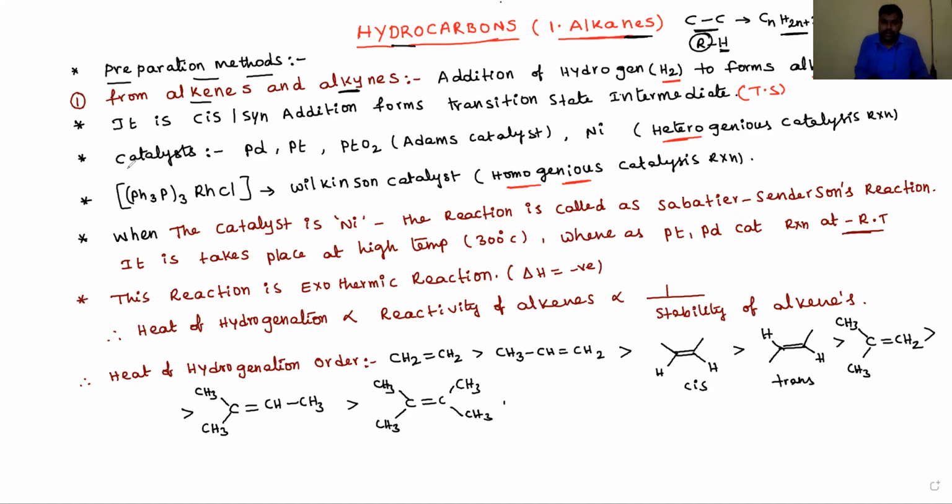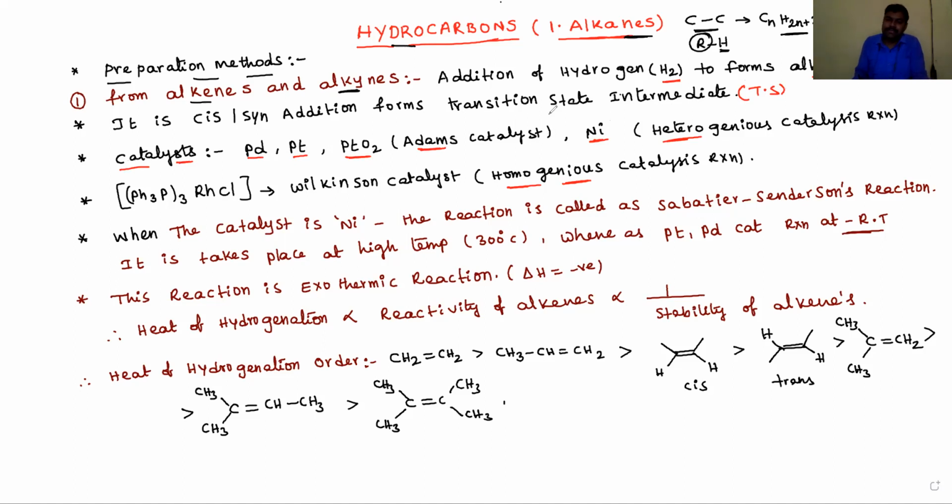Now we need to discuss the important catalysts we use for the hydrogenation of alkenes. The important catalysts are platinum, palladium, and platinum oxide, PtO2. Platinum oxide is known as Adams catalyst, dear students. Nickel is also used for the hydrogenation of alkenes.